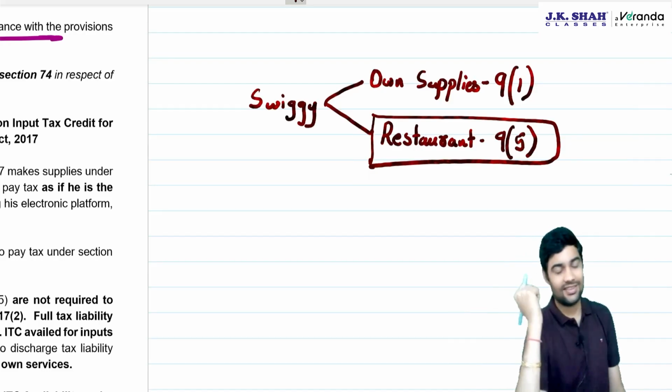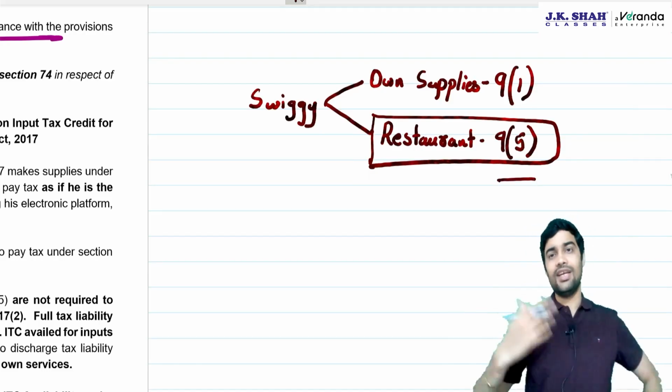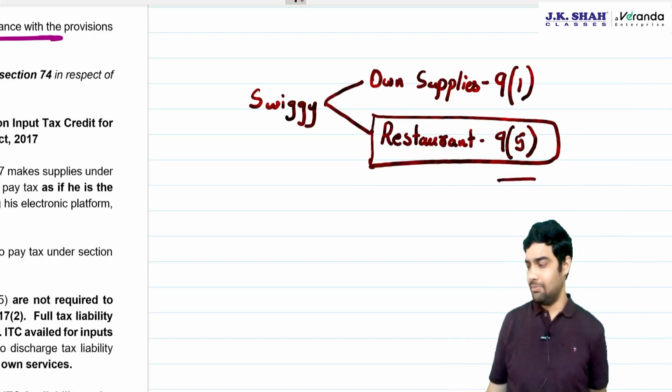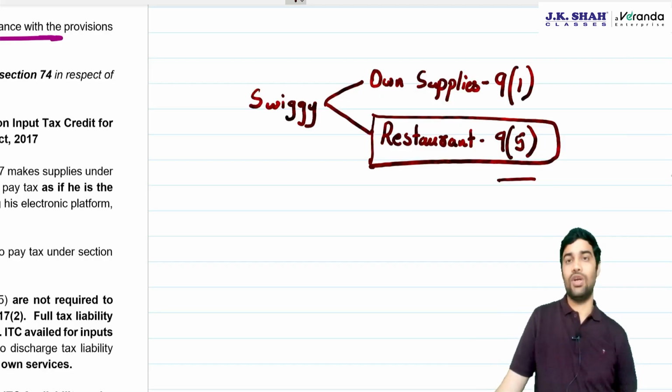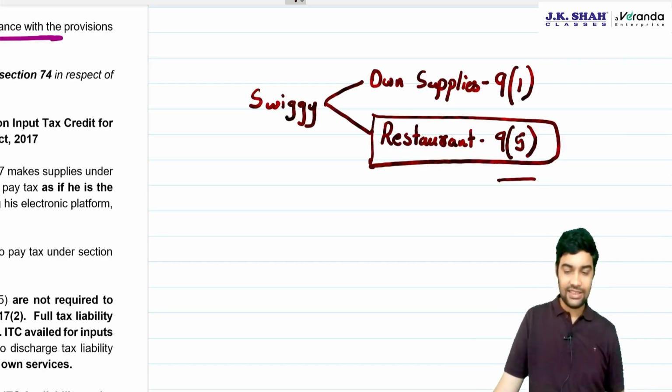Very good. Plus, they've also said that whatever is the liability under 9(5), that has to be paid through the electronic cash ledger. That's obvious because there is no ITC relating to this 9(5). Whatever is the liability of 9(5) cannot be paid through electronic credit ledger, it is paid through the electronic cash ledger.